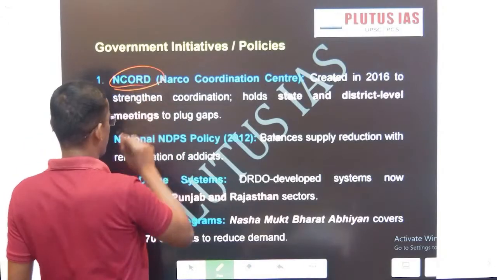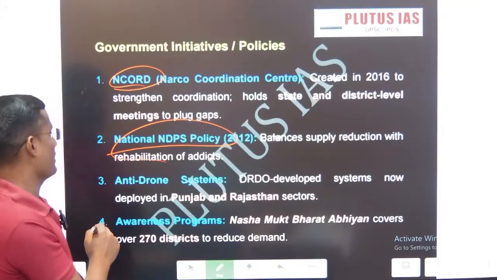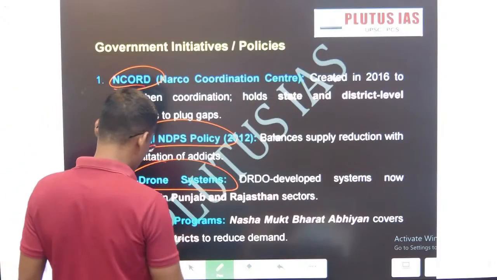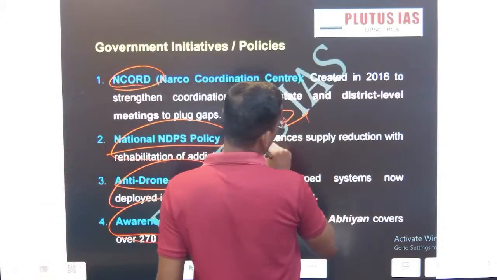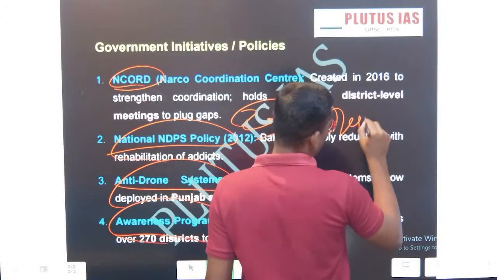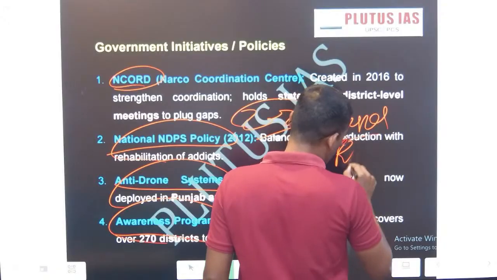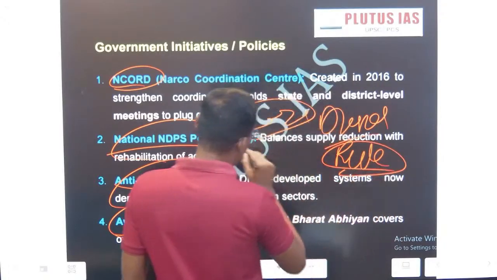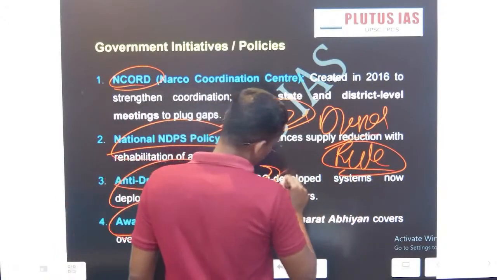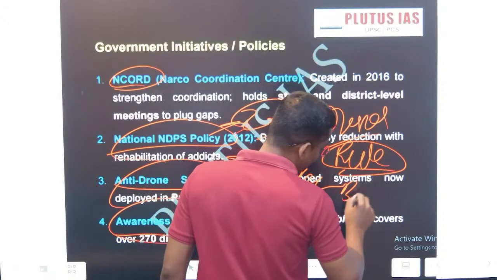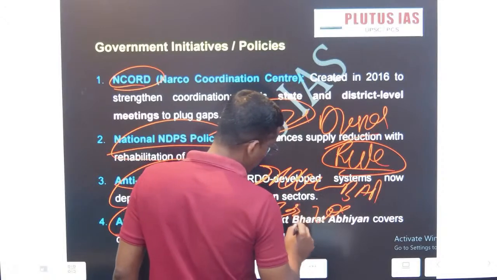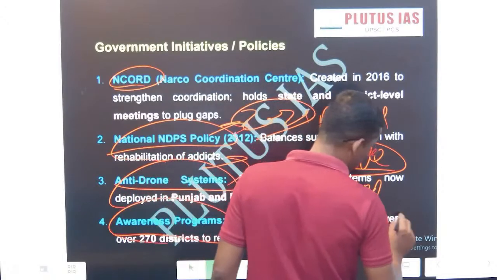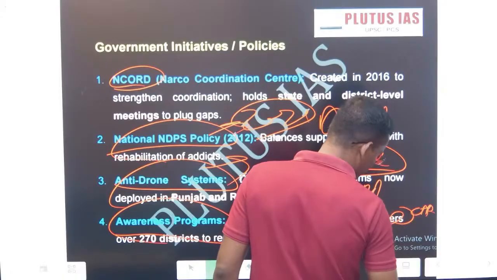The Narco Coordination Center, the national NDPS Act policy, the anti-drone system, and the awareness campaign are there. Apart from this, the 2021 drone rules. Then the India Bangladesh land border agreement of 2015, the 100th constitutional amendment.